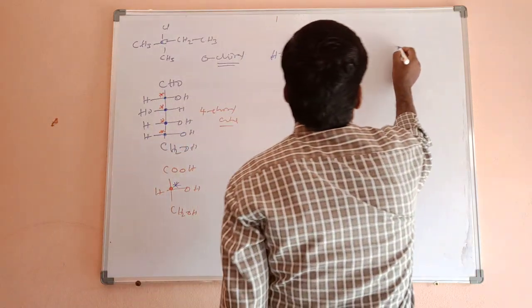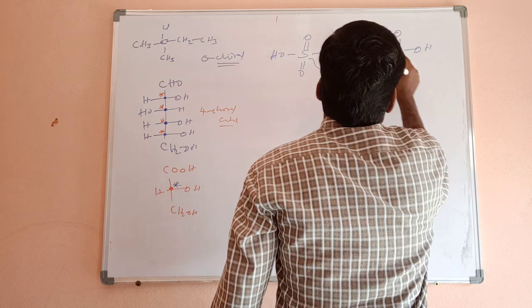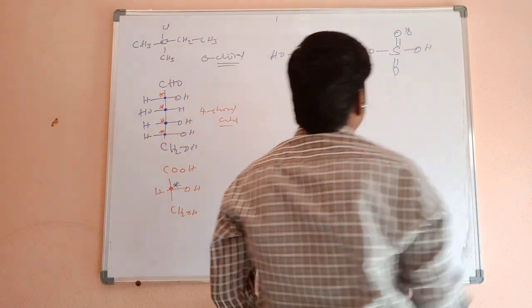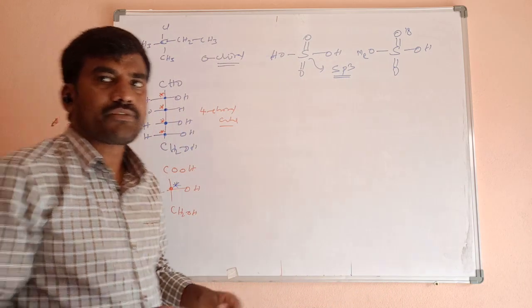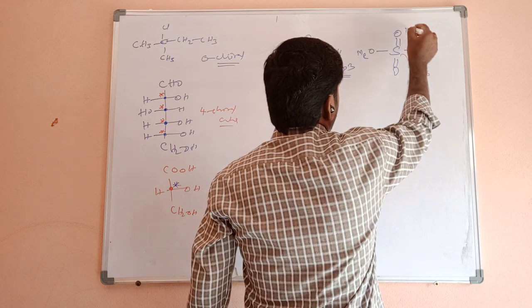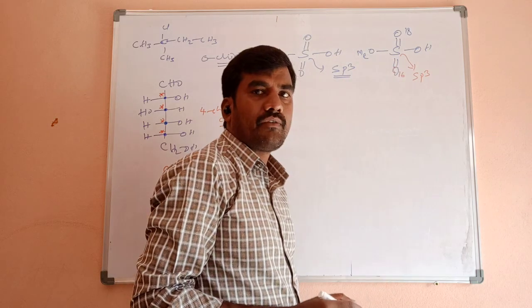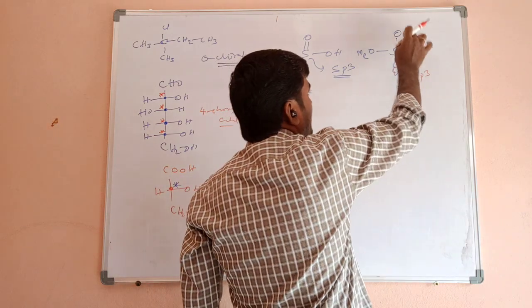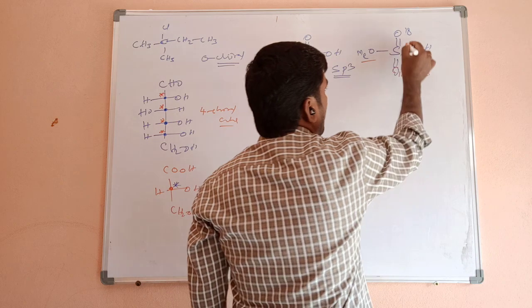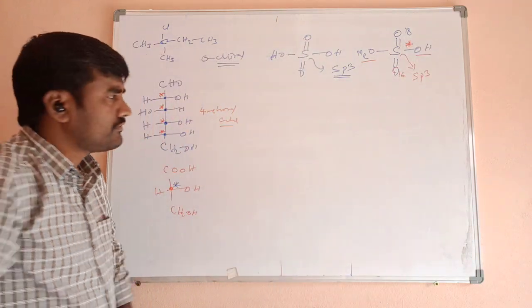Next one, OH, OMe, and this is the iodine. Check here, hybridization of sulfur, sp3 hybridization. Here iodine is there, O18, O16. Where nothing is written, it means O16, the molecular weight of oxygen being 16. Here the OH group is there, the OMe methoxy group is there. So it is a chiral sulfur.